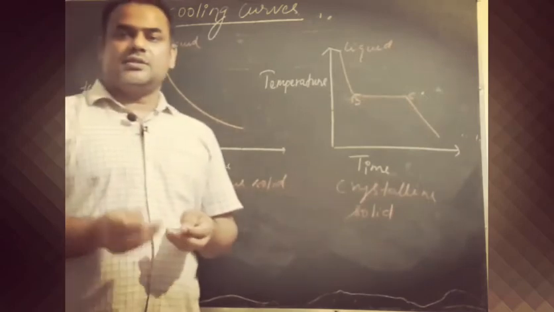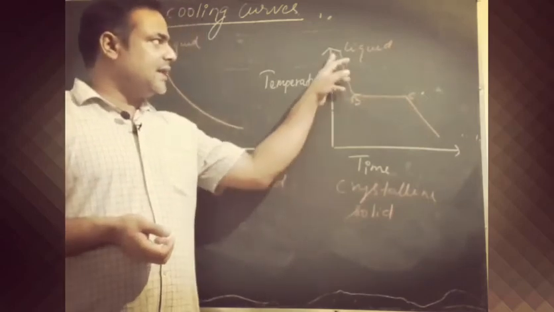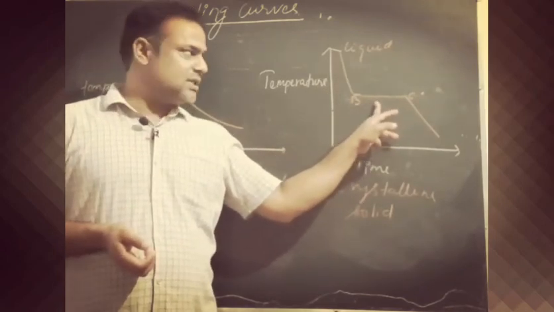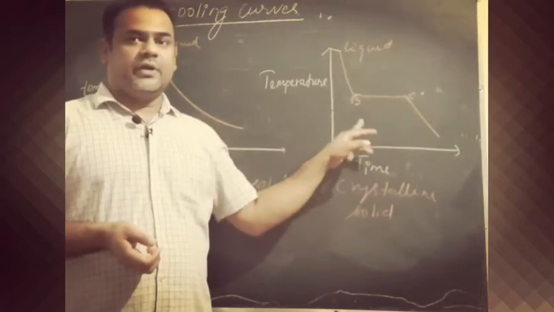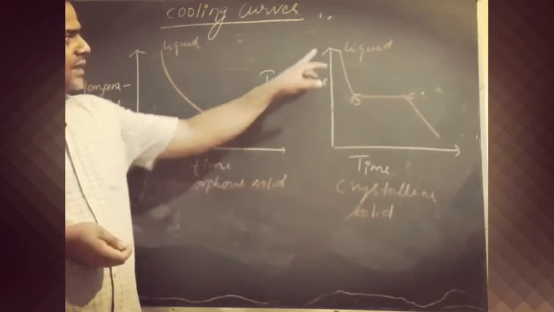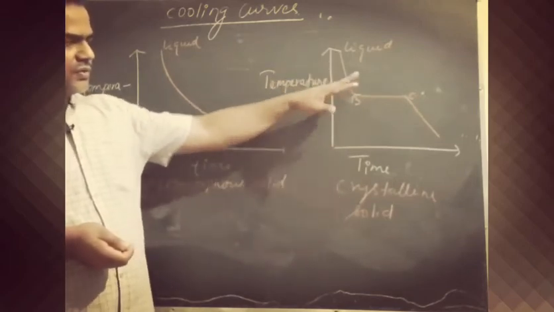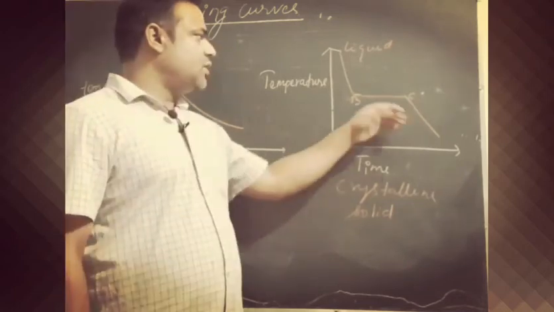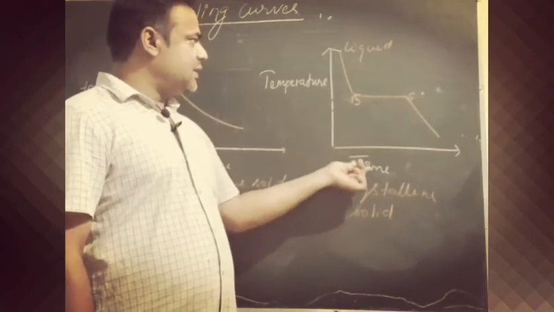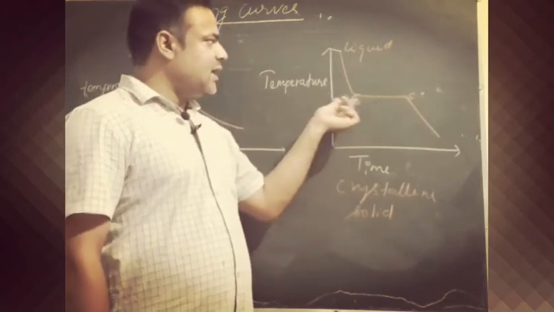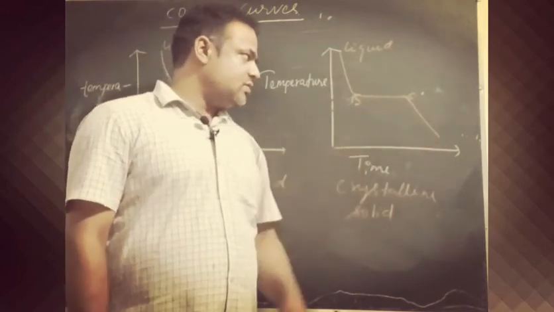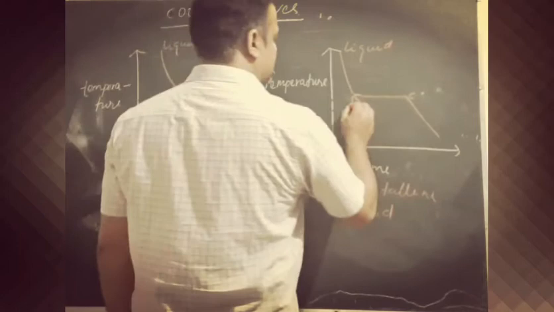We know that when a change of state takes place and it starts to solidify, temperature becomes constant till the complete liquid is converted into solid. Because of that, in case of a crystalline solid, this curve is not smooth. Up to B and C, temperature remains constant. Over time, temperature does not decrease, and after all the liquid is converted into solid, then temperature starts to decrease. This is the solidification.